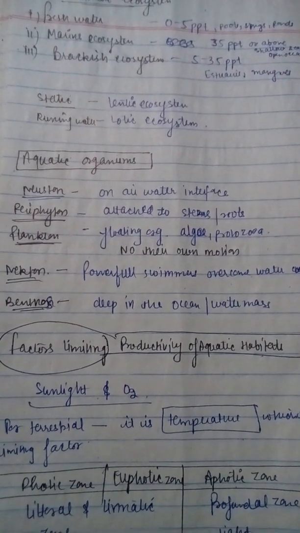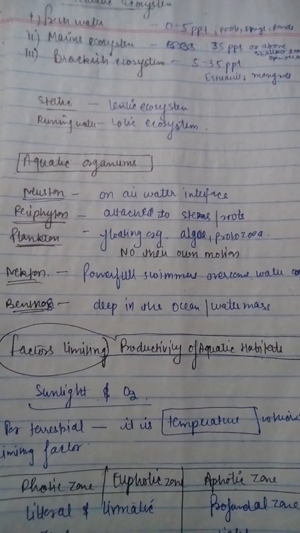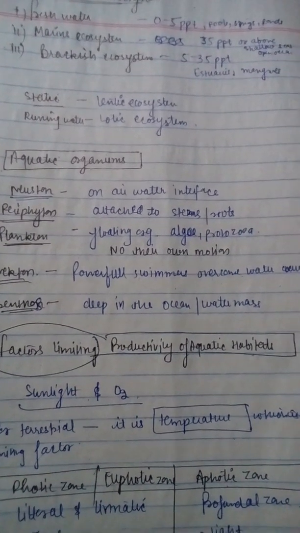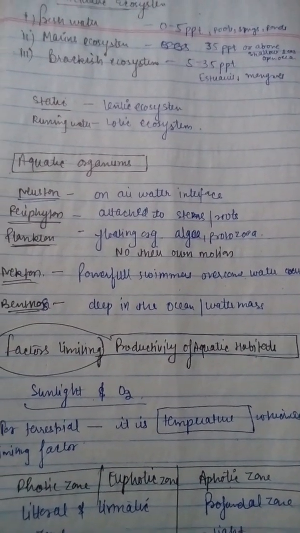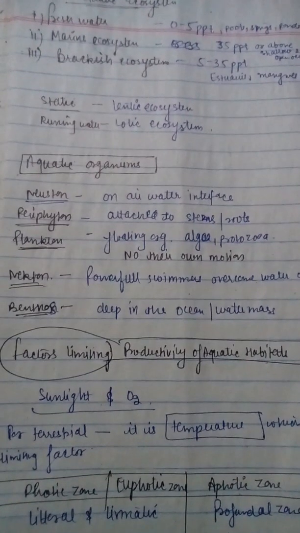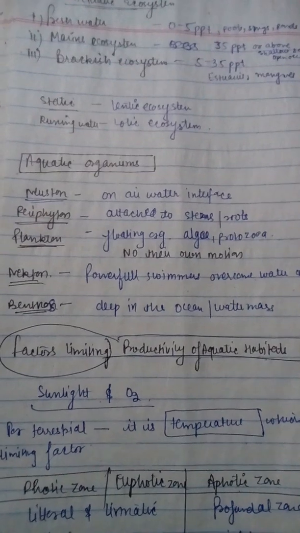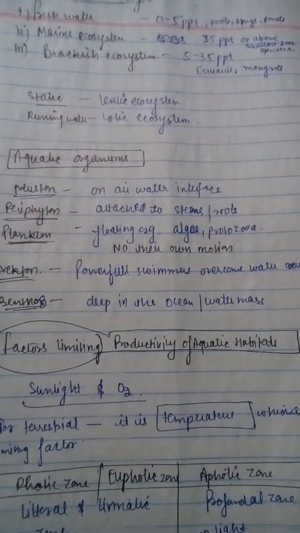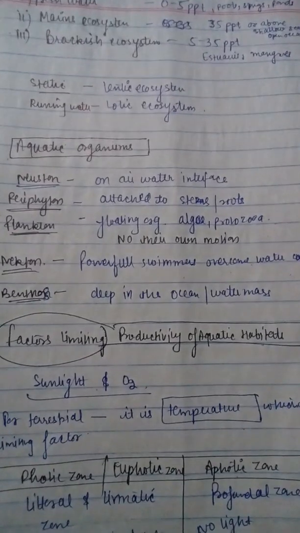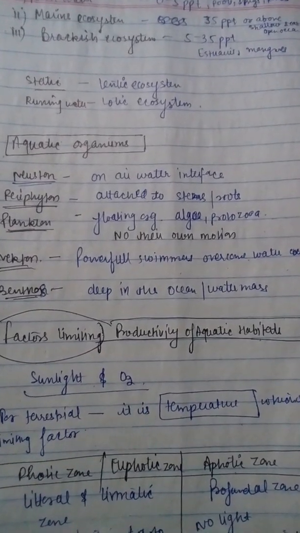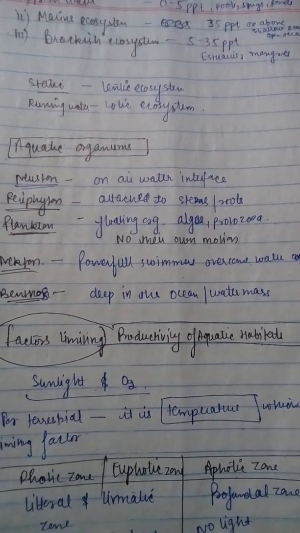Where nektons are actively swimming water organisms, like they are powerfully swimming in the water, and they overcome the channel, they overcome the stream, or they can move in the opposite direction to the water channel. So benthons are found deep in the oceans, deep in the water mass.